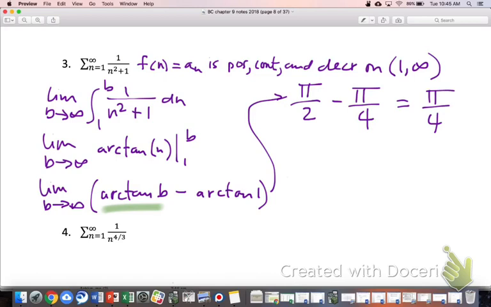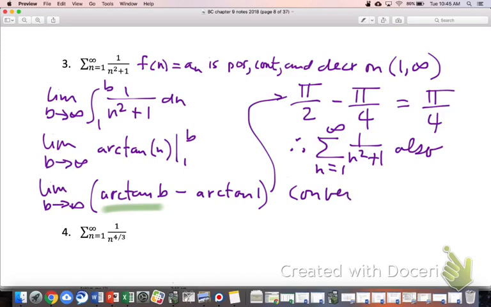So that means that improper integral converges, right? We can see it's a real number. So we could say, therefore, the sigma from 1 to infinity of 1 over n squared plus 1 also converges. And the name of the reasoning is the integral test.